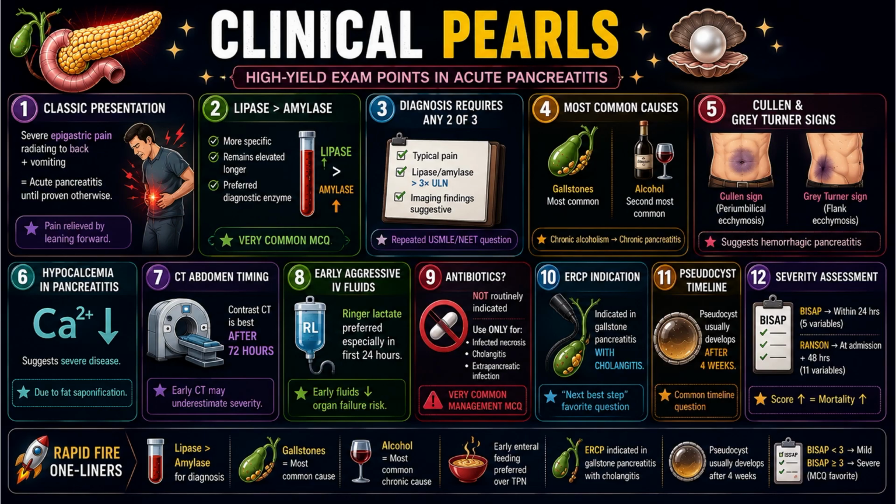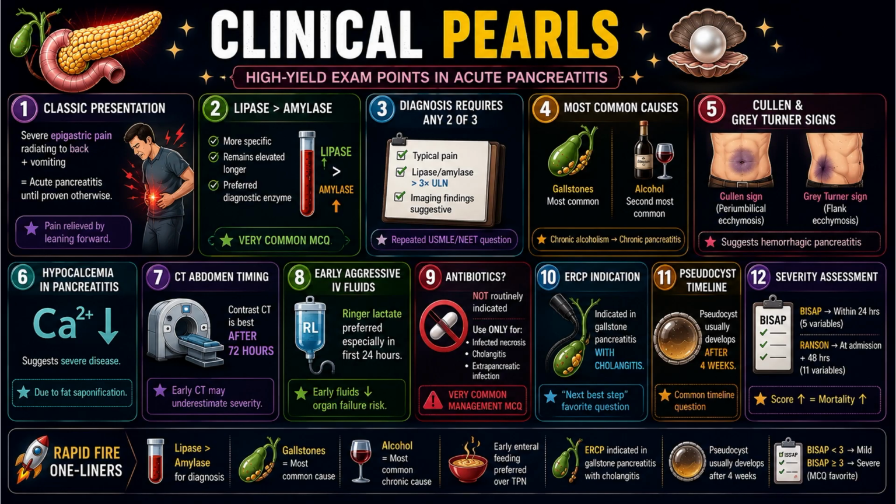Sixth, hypocalcemia in pancreatitis suggests severe disease. It occurs due to fat saponification. 7. CT abdomen timing. Contrast CT is best done after 72 hours. Early CT may underestimate the severity. Point number 8. Ringer's lactate is preferred, especially in the first 24 hours. Early fluids reduce organ failure risk.